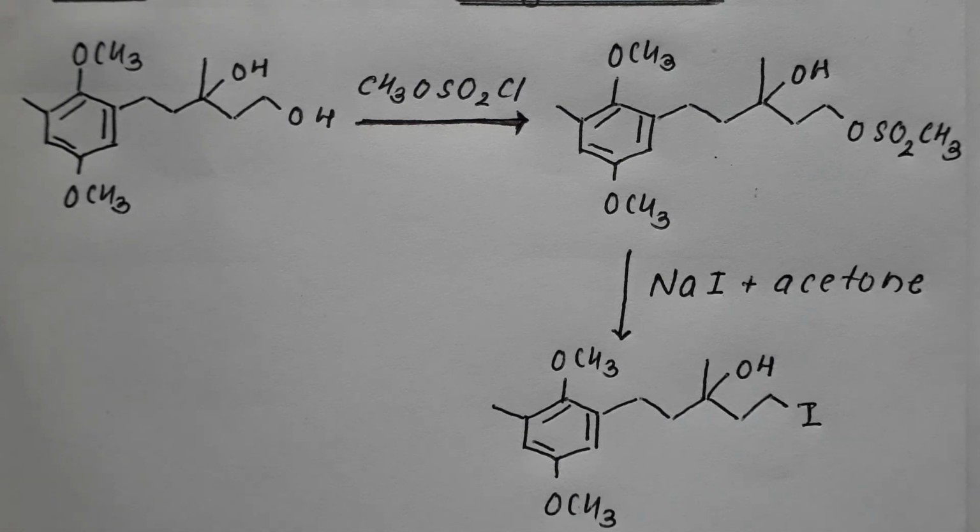So this type of questions are very, very important. The Finkelstein reaction is a very important halogen exchange reaction where alkyl chloride and alkyl bromide are converted into alkyl iodide by reaction with NaI in presence of acetone free from moisture.